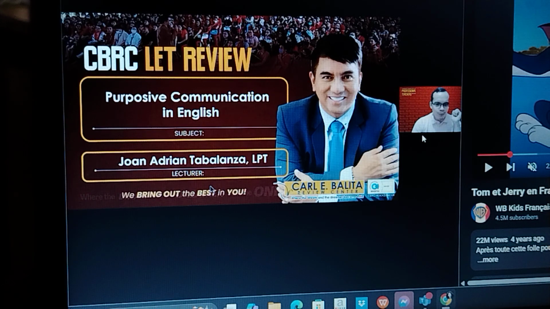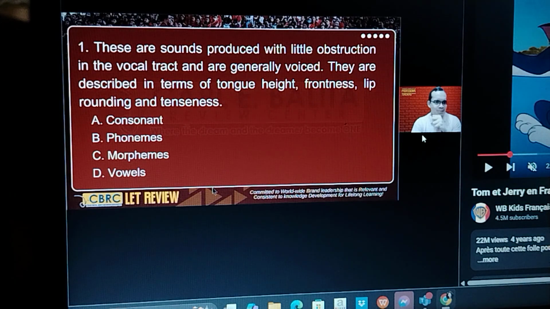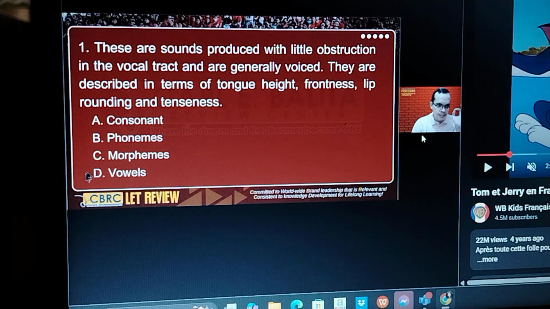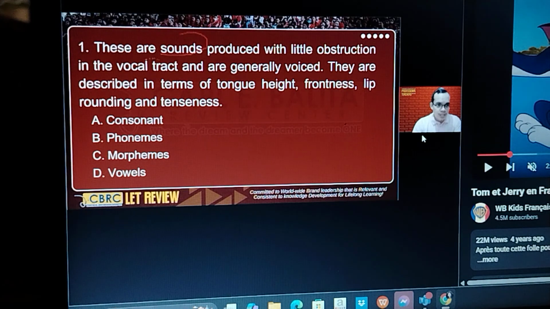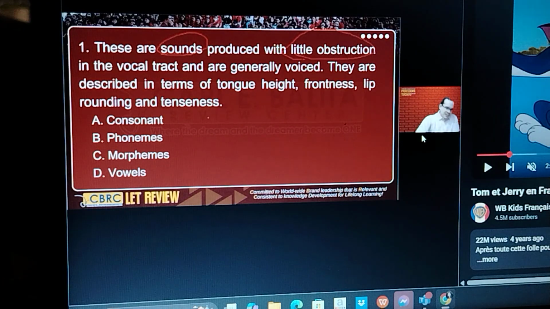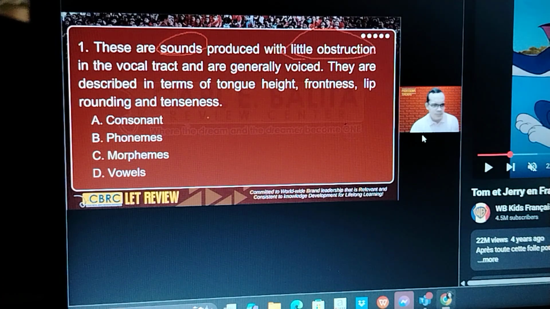All right, let's go to number 1. Okay, what do you think is the answer? First of all, in tackling questions, you must always underline, highlight the keywords in the stem. So what keywords in the stem can we underline or encircle? First, sounds. It says here little obstruction, meaning little block only in our vocal tract. So what do we call these particular sounds? Is it the consonant sounds, the phonemes, morphemes, or vowels? The correct answer, these are vowel sounds.